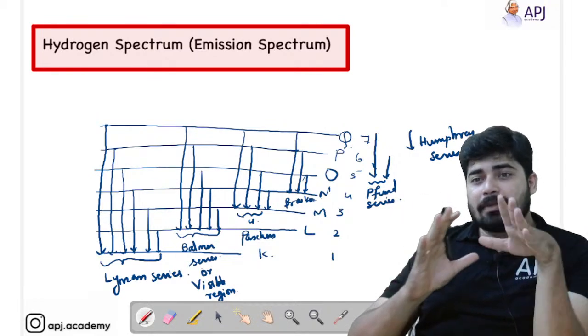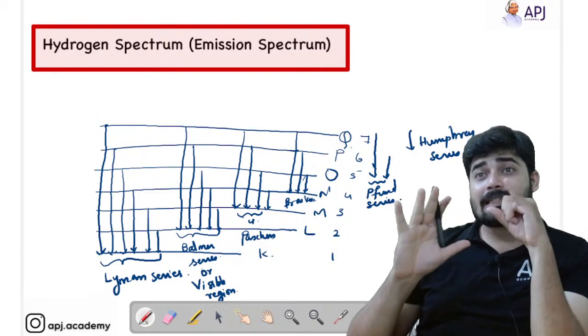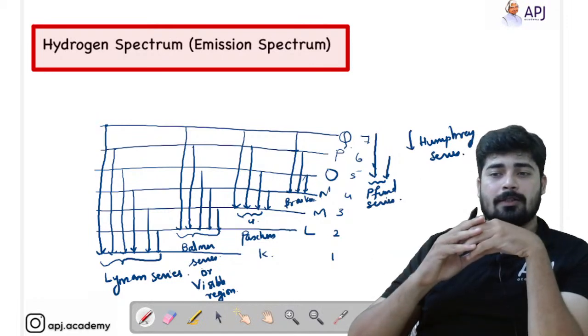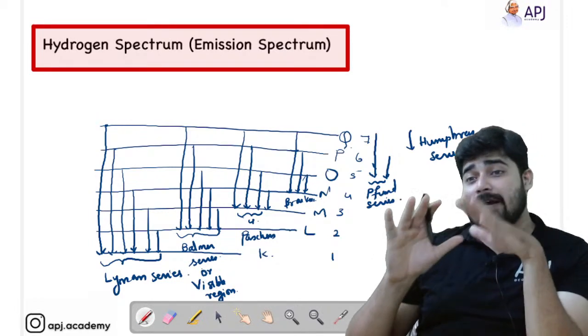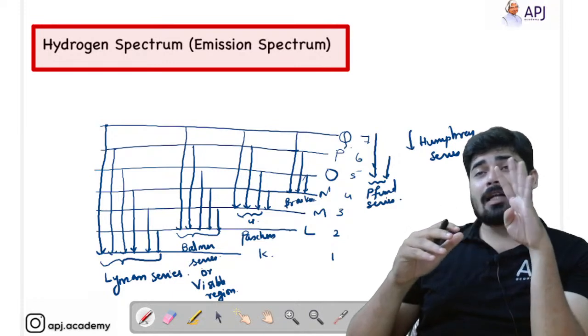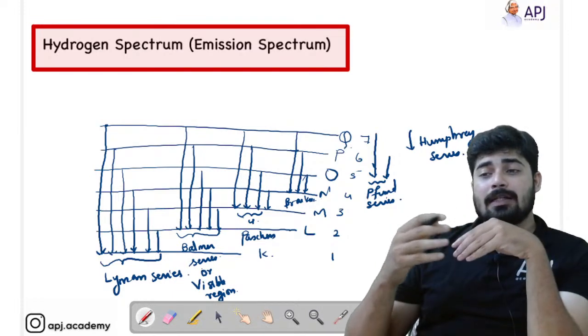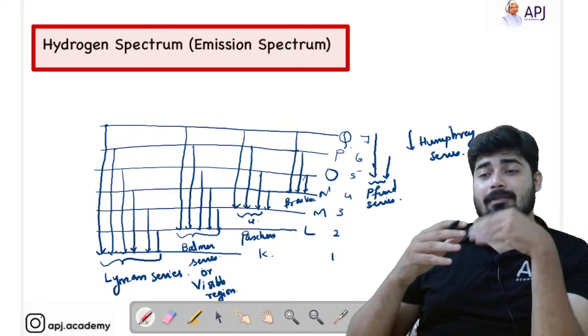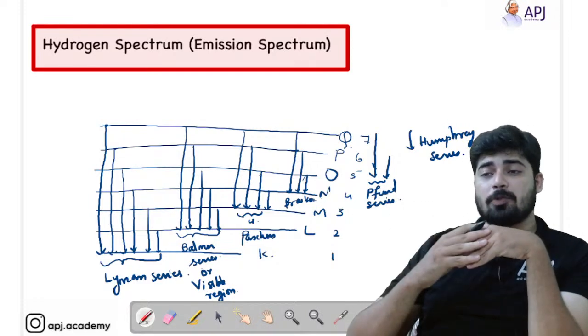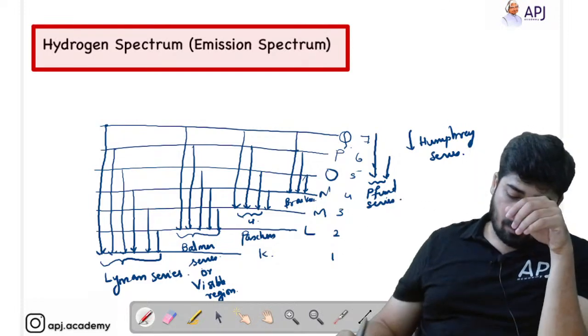In the Lyman series, you can see there are 6 lines. In the Balmer series, there are 5 lines. In the Paschen series, there are 4. In the Brackett series, there are 3. In the Pfund series, we have 2. And in the Humphreys series, we have 1.